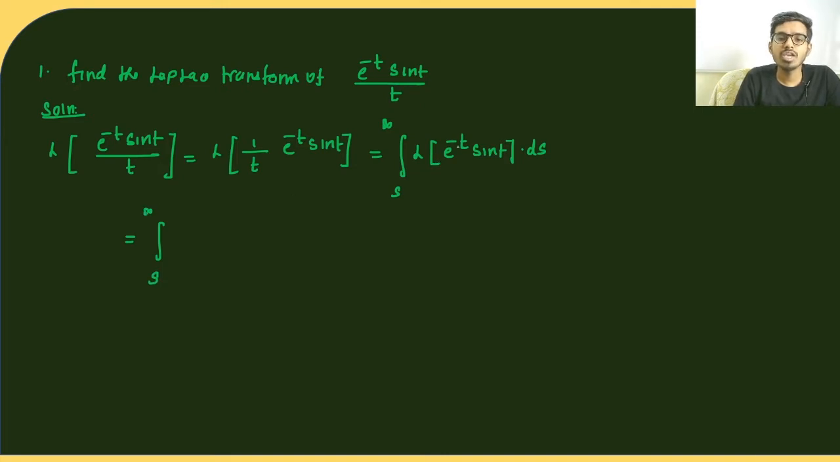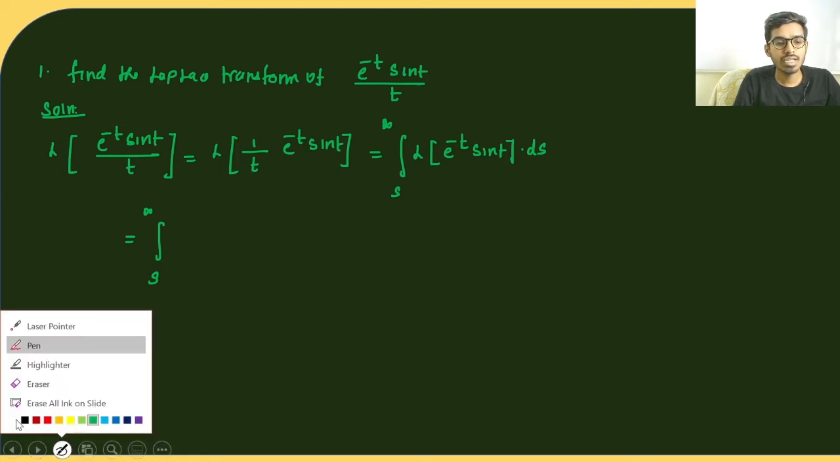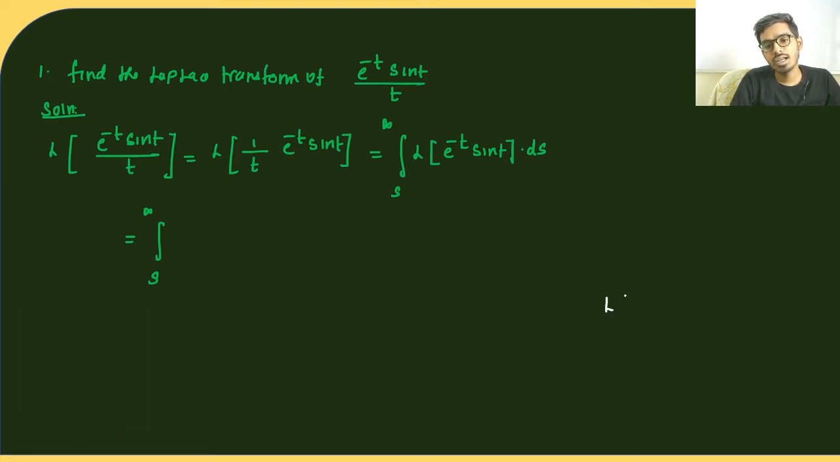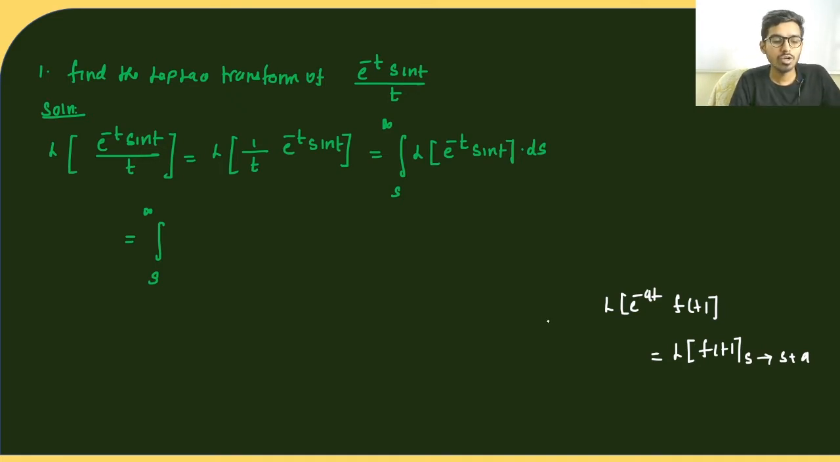Now what is the Laplace transform of e power minus t sine t? Very easy. We can use the shifting property. We already proved that L of e power minus at into f of t is the same as: find the Laplace transform of f of t, and in that you replace s by s plus a. We already proved this, so now I'm going to make use of that.